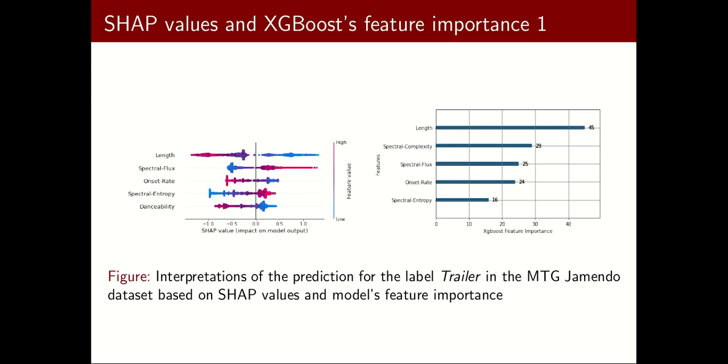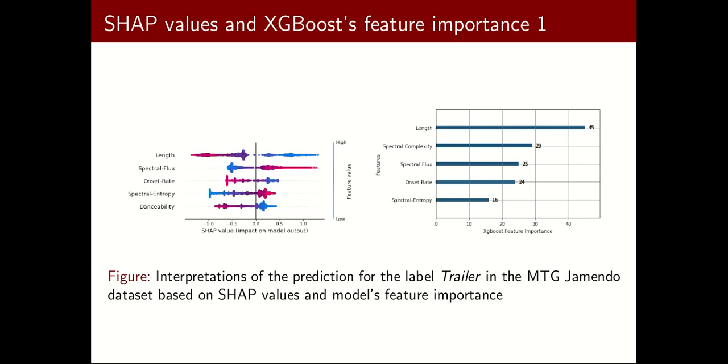Here we can see a comparison between explanations given through Shapley values and XGBoost feature importance. This is an example for predicting the label trailer of a music track. You can see here that both methodologies are aligned, since we have length, spectral flux, onset rate, and spectral entropy as the most important features.